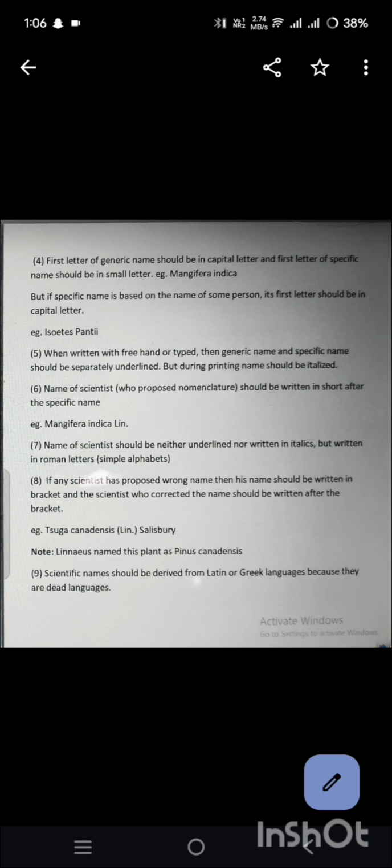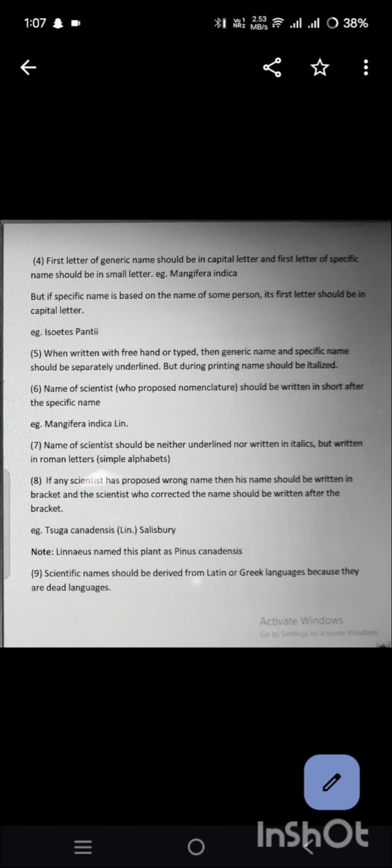If a scientist has proposed a wrong name, then his name should be written in brackets and the scientist who corrected the name should be written after the bracket.